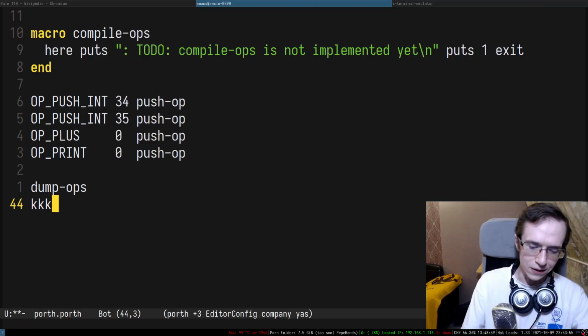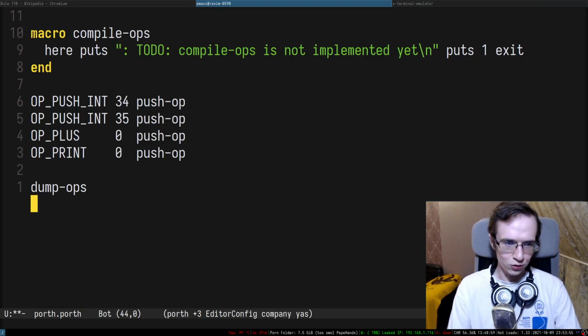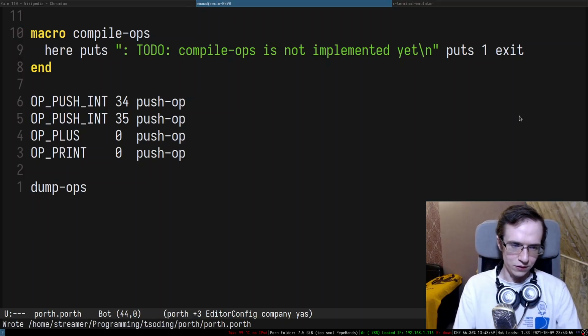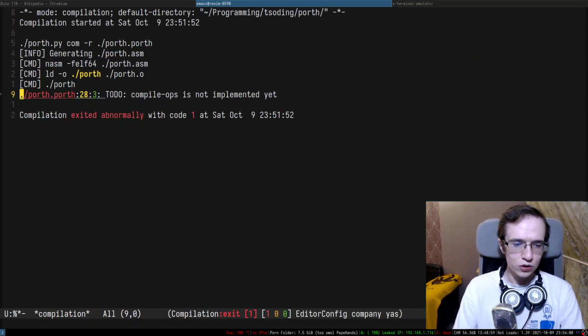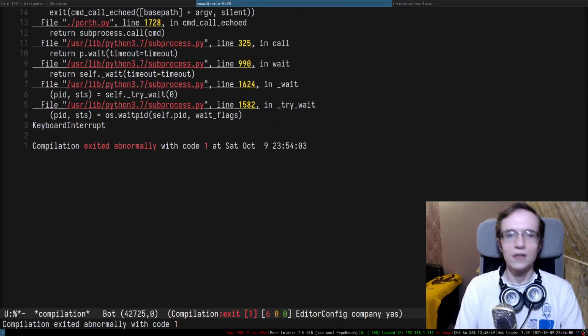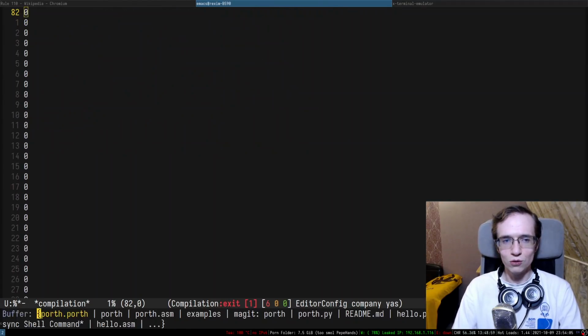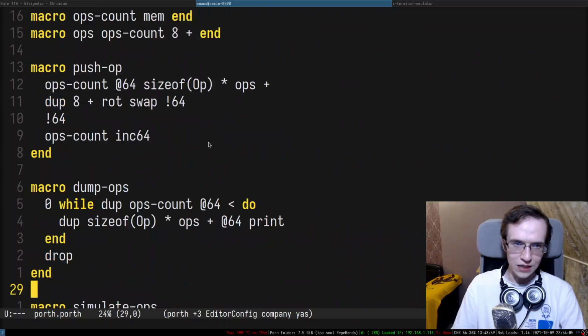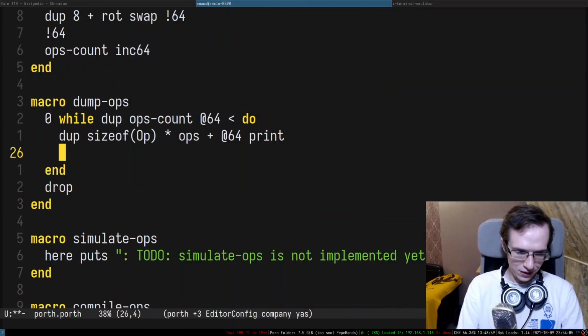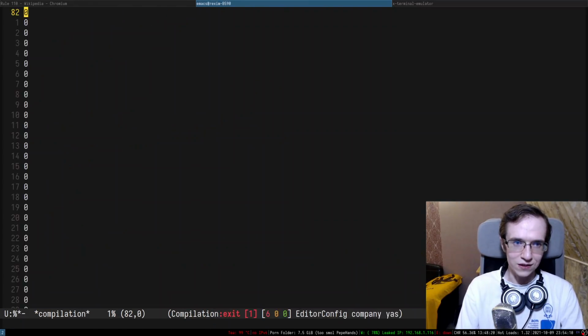Oh yeah, finally it works. So I just had to reconnect everything. So everything seems to be okay. Okay, let's actually dump the operations. And, well, it went into an infinite loop because I never advanced the index, right? I never advanced the index. So let's actually advance the index.